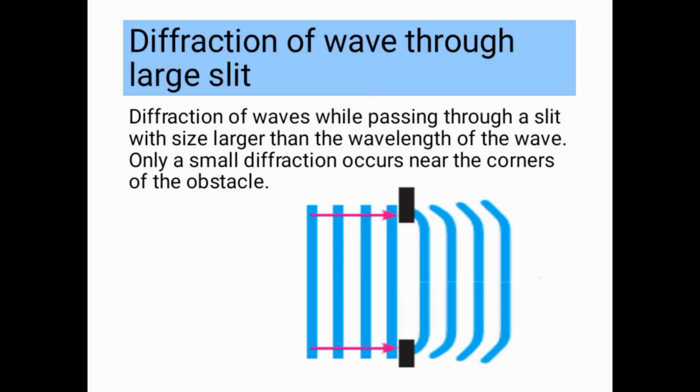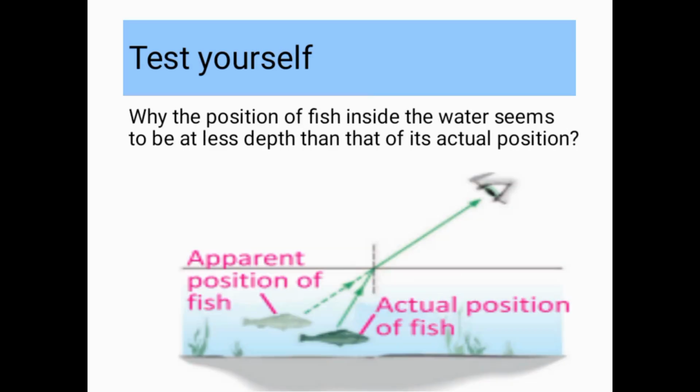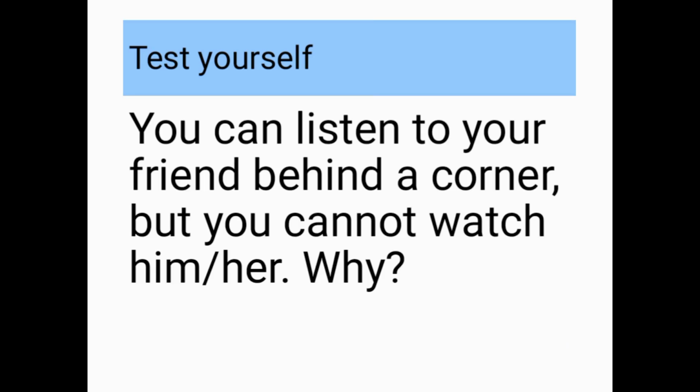Test yourself. In this picture you can see clearly the image of a lion formed inside the pond water. Can you tell which phenomenon of physics is involved here? Test yourself. Why does the position of fish inside the water seem to be at less depth than its actual position? Test yourself. You can listen to your friend behind a corner but you can't see him or her. Why?